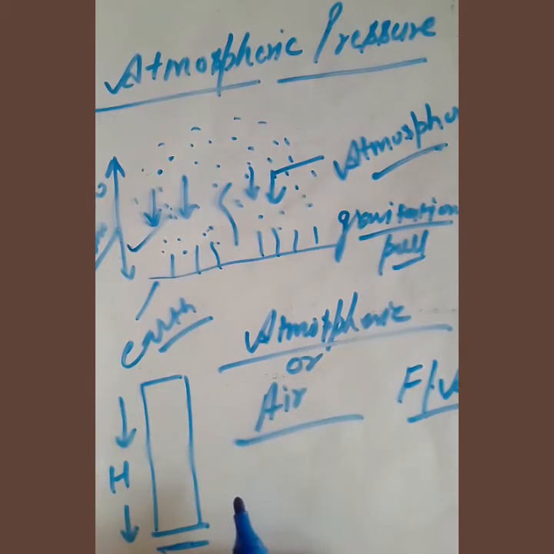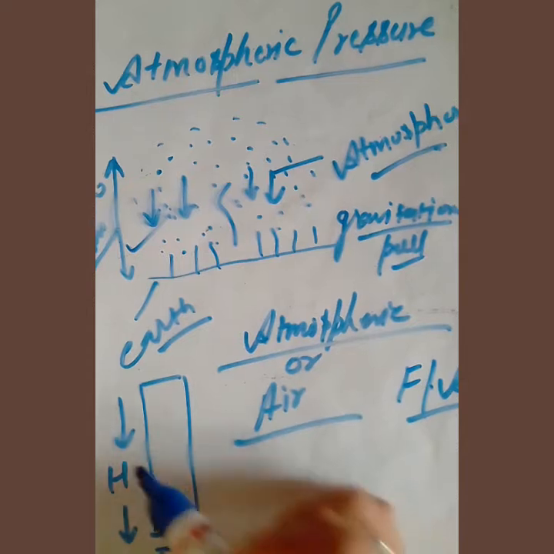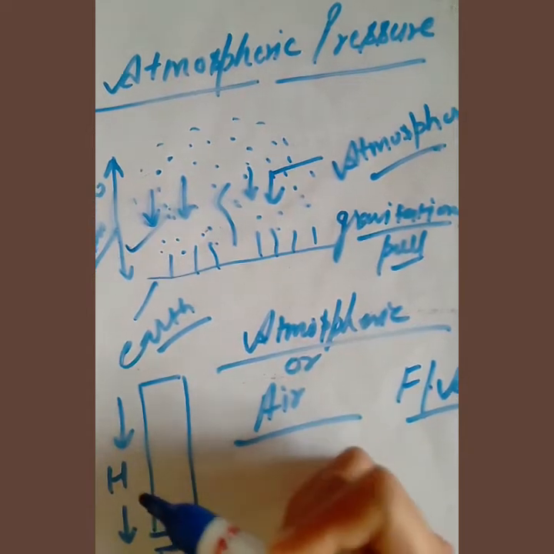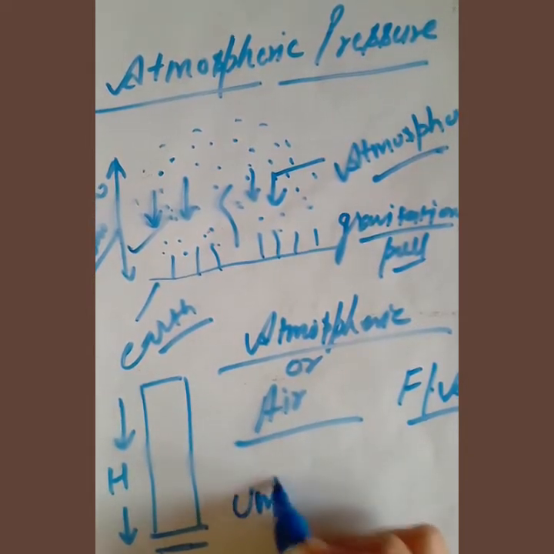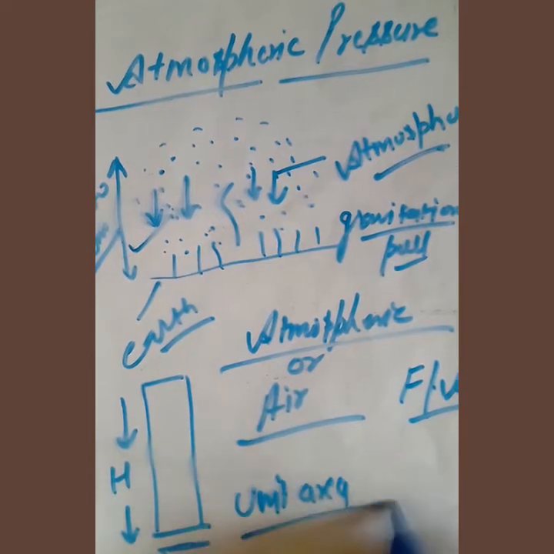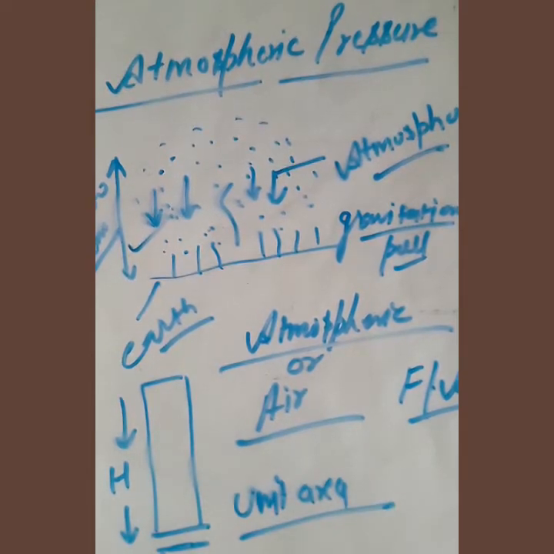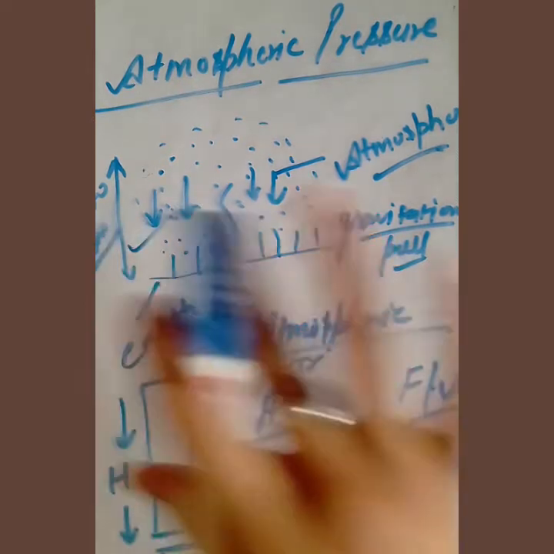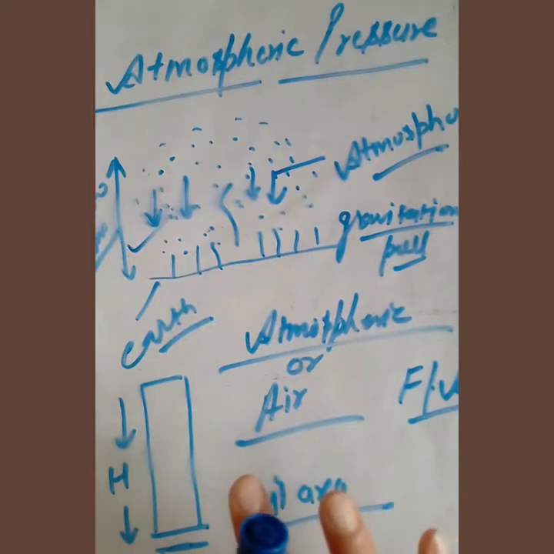So now we can find out the atmospheric pressure at the place, means the weight of the air column contained in a cylinder of height h over a unit area. In this way we can find it out.